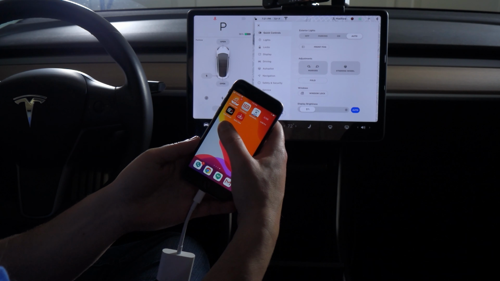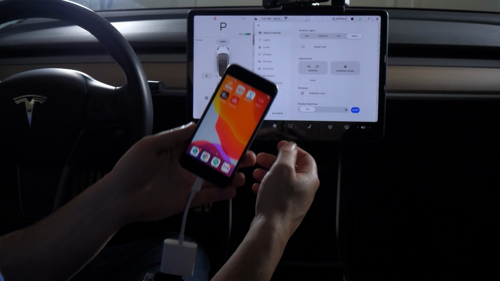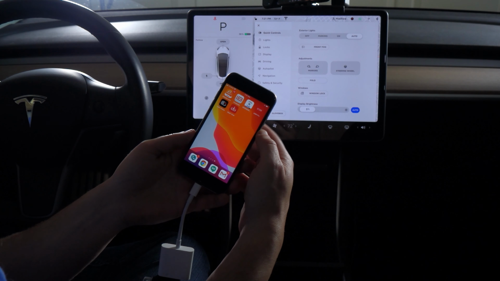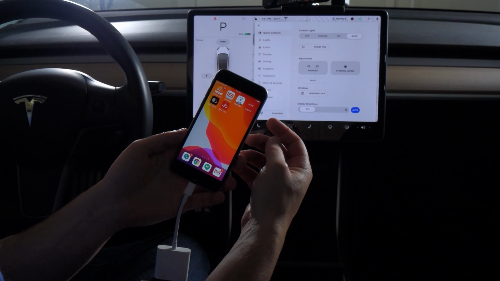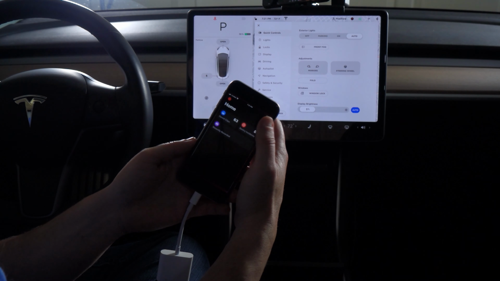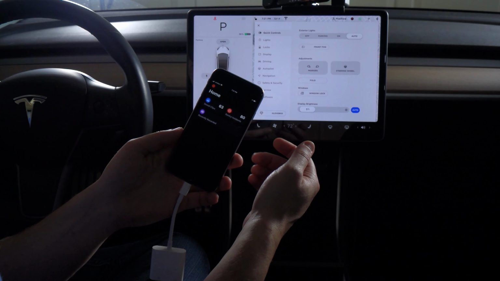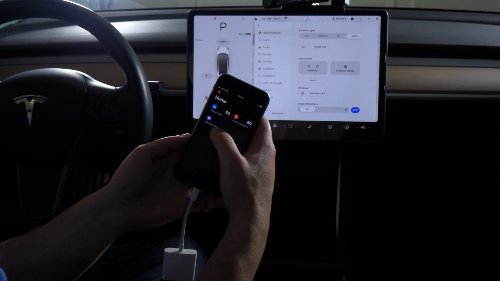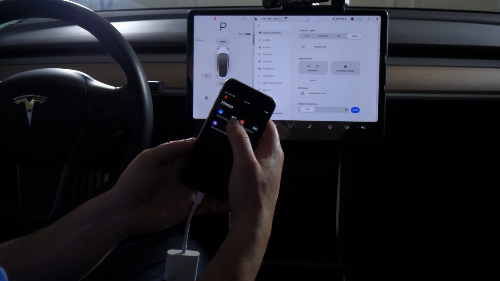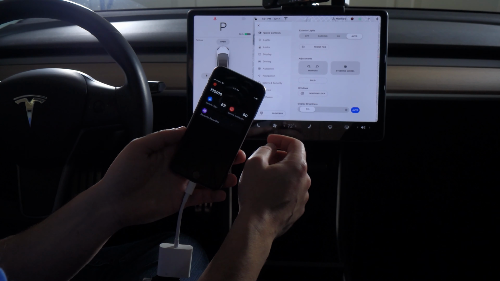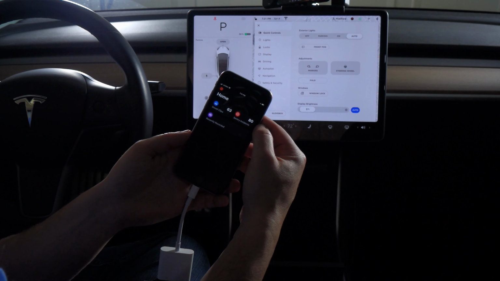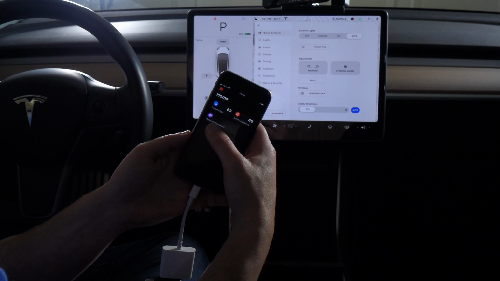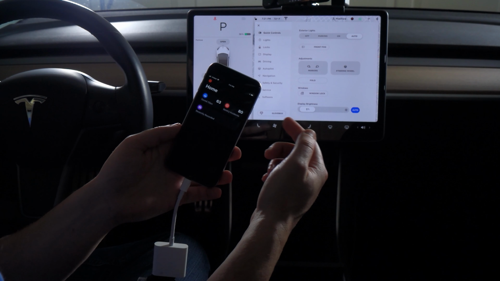So there are two apps right now on the App Store that really work with this setup. They are Cam Viewer and Dash View. Cam Viewer has been around a little bit longer and it has a few more features, but Dash View has a little bit nicer interface and it has one killer feature. So here you have Saved Clips, Sentry Incidents, and Recently Recorded. Saved Clips are clips that you've manually saved from Dashcam. Sentry Incidents are automatically triggered incidents from Sentry. And then Recently Recorded is that 1 hour loop.